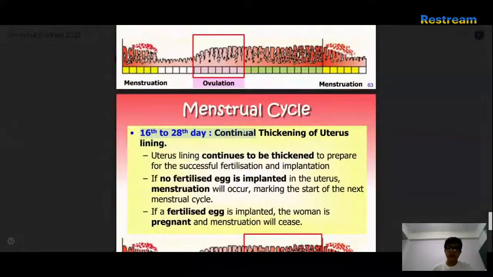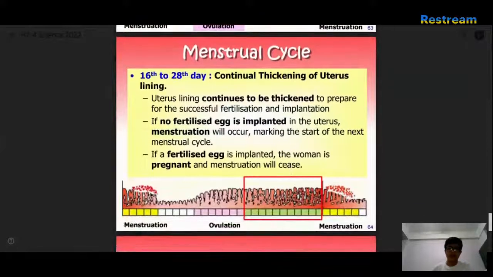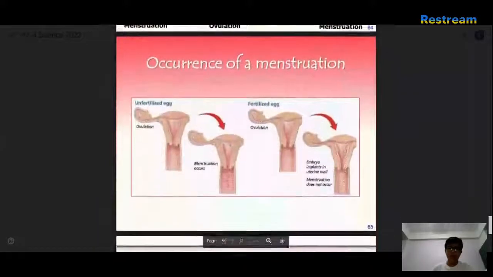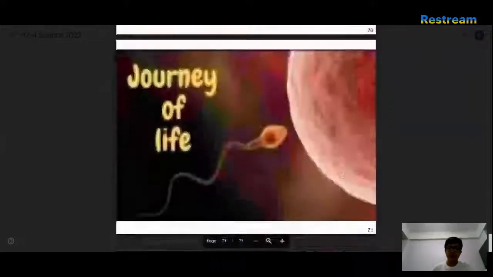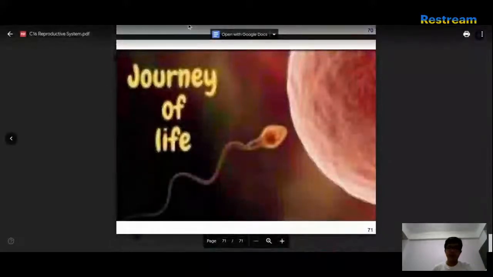Days 16 to 28, it will be thickened. If not fertilized, it will become dead. Okay, textbook. Ah, we're done. Finally. Yes.